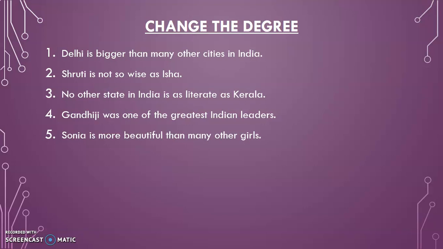Shruti is not so wise as Isha. Only two persons are compared. So you can make only the comparative form. No other state in India is as literate as Kerala. So here it is more than two. Positive is given, so you can make comparative and superlative. Gandhiji was one of the greatest Indian leaders. Again, more than two things. Superlative is given, so you have to make comparative and positive.